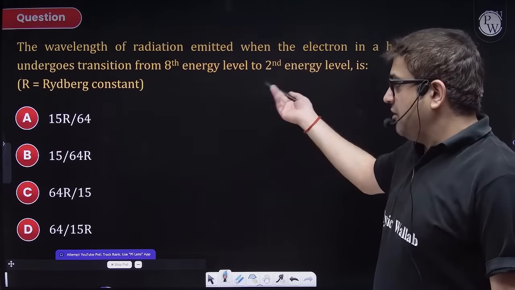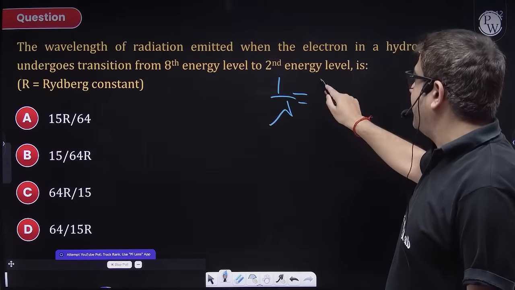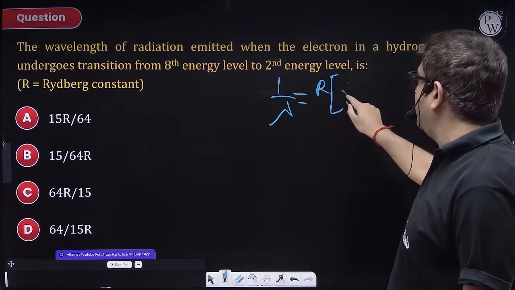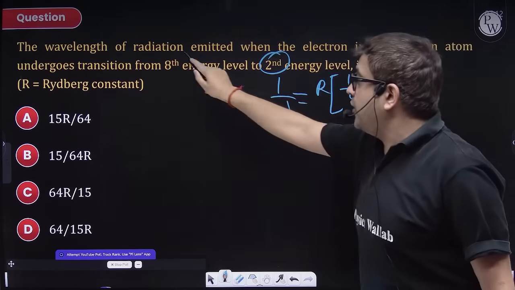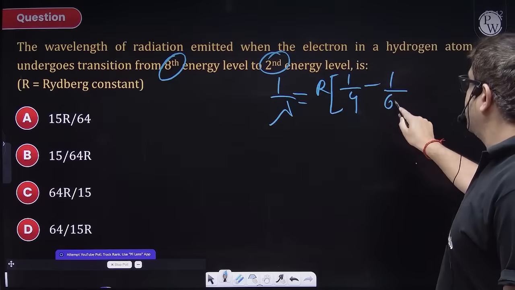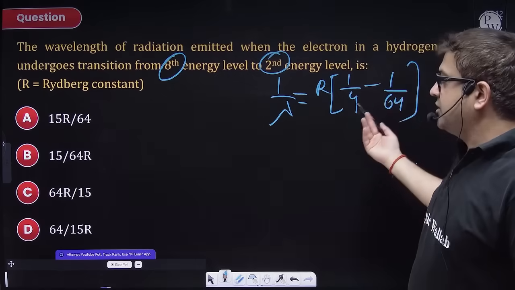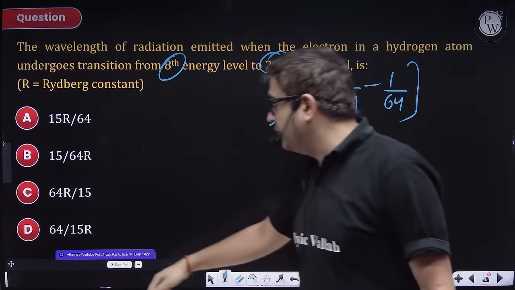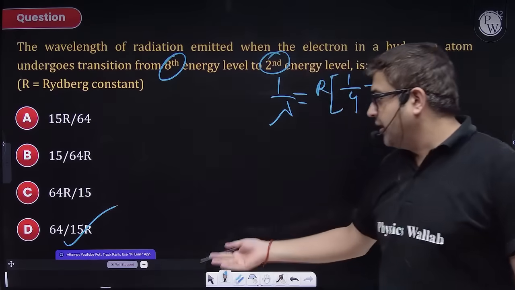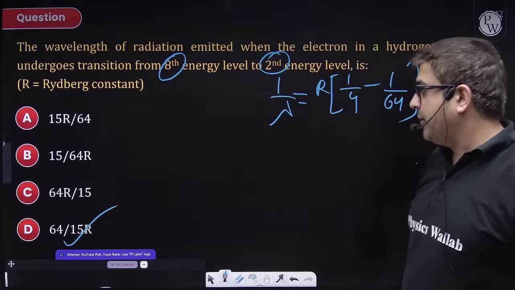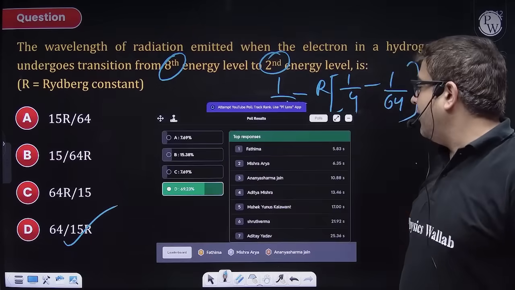Sir, they asked just the theory of the Bohr model. So what is this lambda, sir? 1 by lambda is Rydberg's constant R into 1 upon n1 square, which is 2 square, minus 1 upon n2 square, which is the higher value. So 8 into 8 is 64. You do the mathematics, and I guess you will easily land somewhere around 64, because obviously 64 will be there. So the answer will be 64 by 15. Now you just have to rearrange.